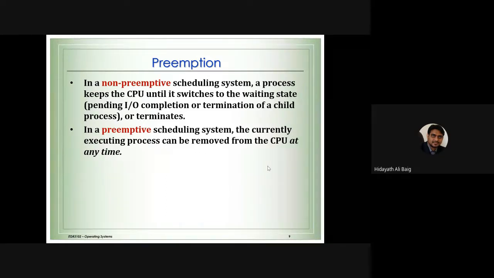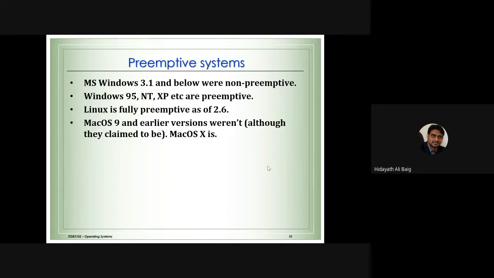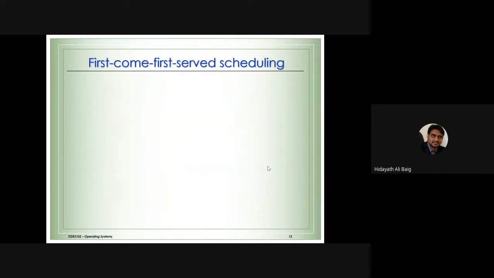Okay, let's continue the lecture which we have been discussing. In the previous class, I started talking about the scheduling algorithms, which is the first come first served scheduling algorithm.